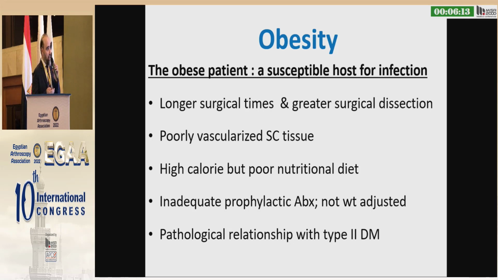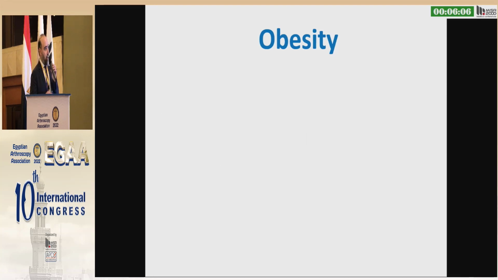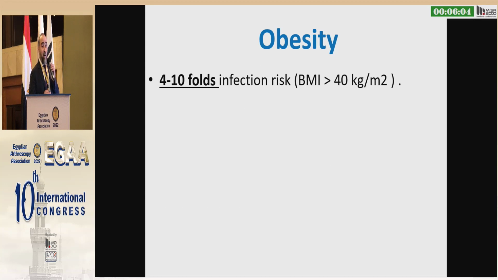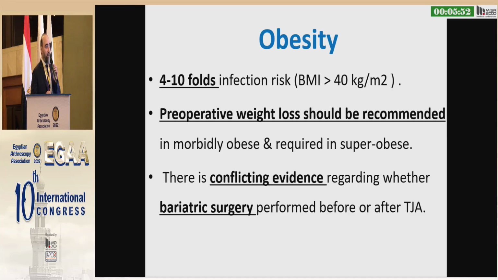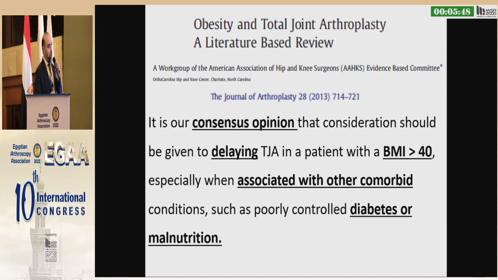Obesity, we all face these patients, and we know that they are a great host for infection, taking into consideration the longer surgical times, poorly vascularized soft tissue, a high calorie but poor nutritional diet, etc. They have 4 to 10 folds of infection risk. Preoperative weight loss should be recommended in the morbidly obese and required in the super obese as well. But there is conflicting evidence. Should we send our patient to bariatric surgery or not?